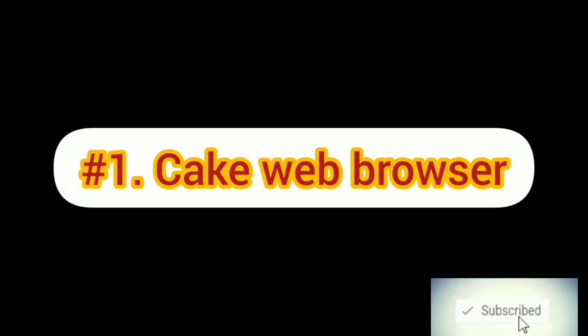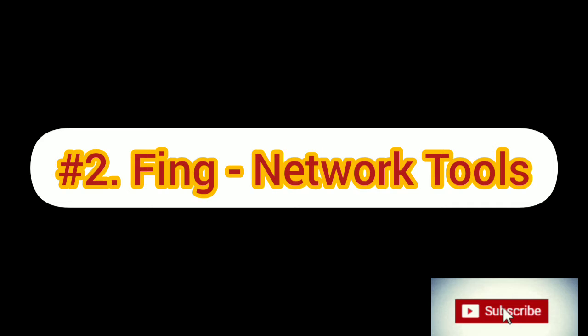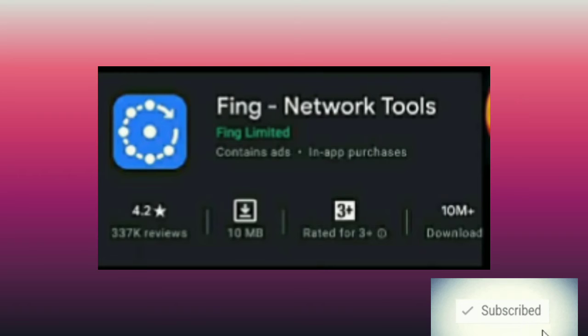Cake web browser. If you are looking for a best web browser, this is one of the best web browsers I have used. It has inbuilt free unlimited VPN, ad and tracker blocker and many other useful features, and it has 1 million plus downloads. Fing network tools. If you have installed this app in your phone, you can find out who is using your Wi-Fi, and you can also get the device IP address and MAC address, and it has 10 million plus downloads.